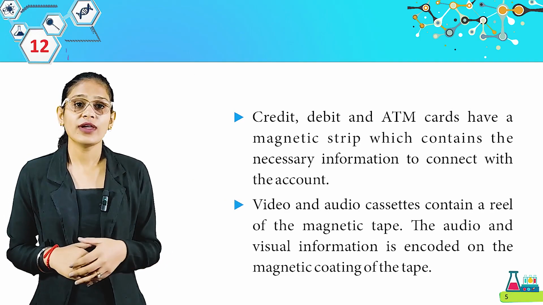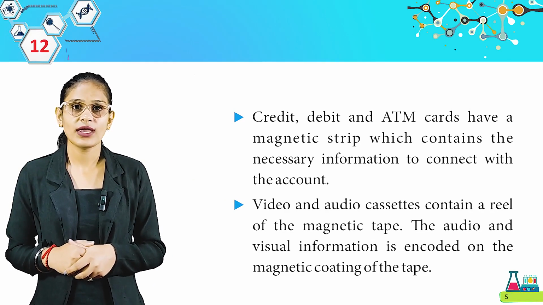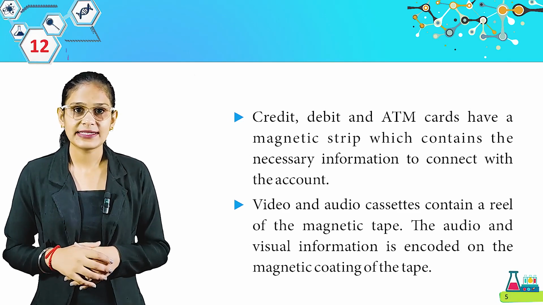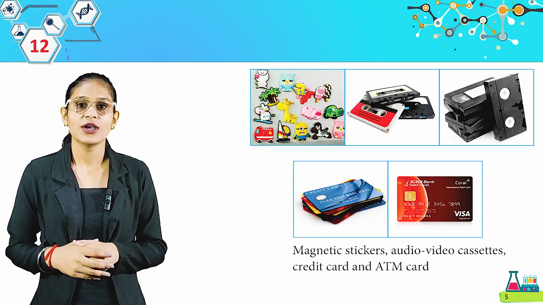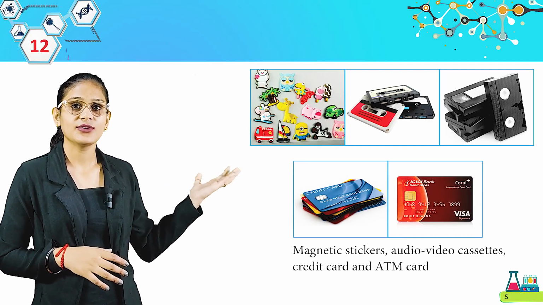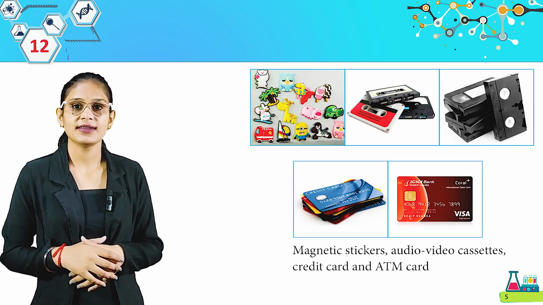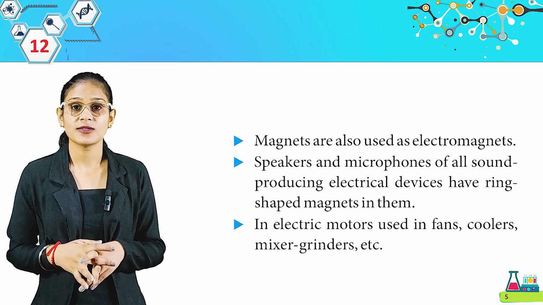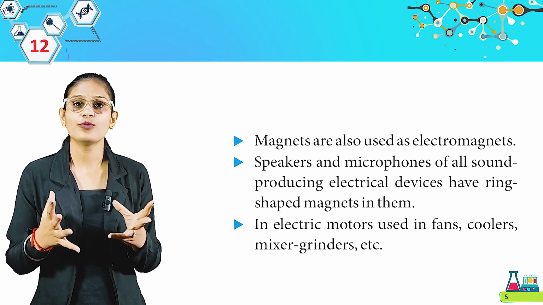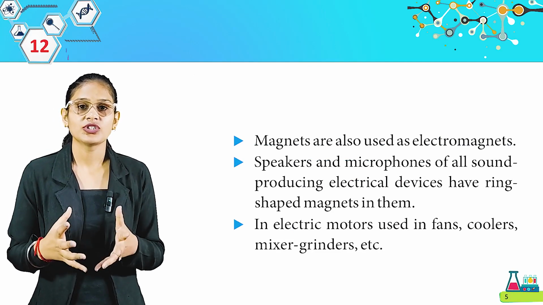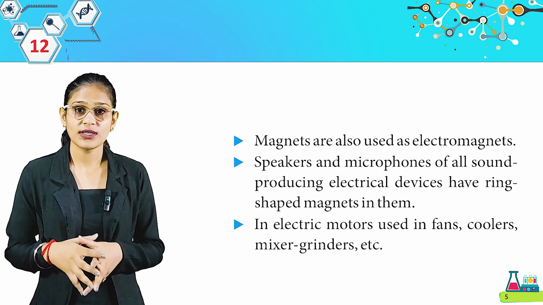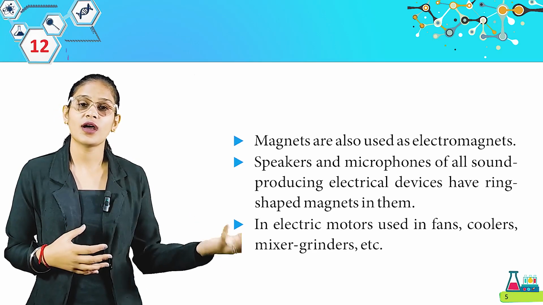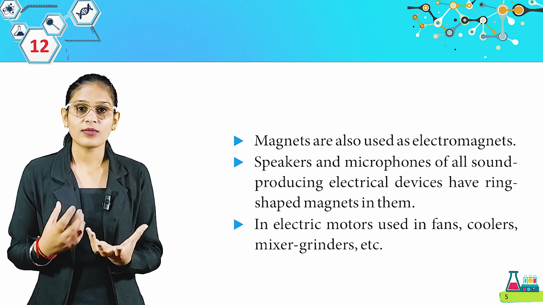Come to the next. Video and audio cassettes contain a reel of the magnetic tape. The audio and visual information is encoded on the magnetic coating of the tape. Get it, students? Look at these pictures. Magnetic stickers, audio video cassettes, credit card and ATM card. Here we have magnets are also used as electromagnet. Speakers and microphones of all sound producing electrical devices have ring-shaped magnets in them. In electric motors used in fans, coolers, mixer, grinder, etc. So these are the things we use in our daily life and they have some use of magnets.